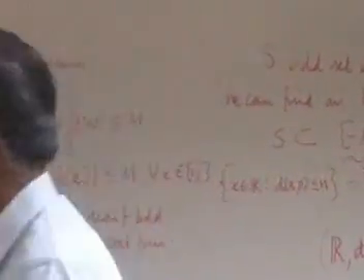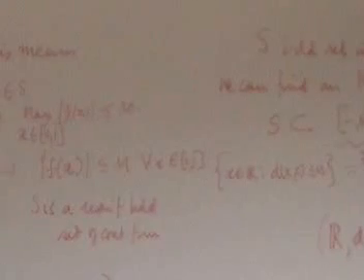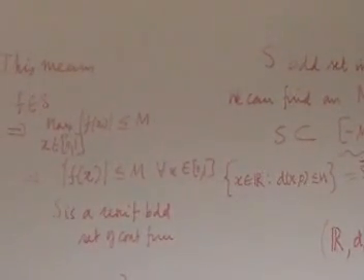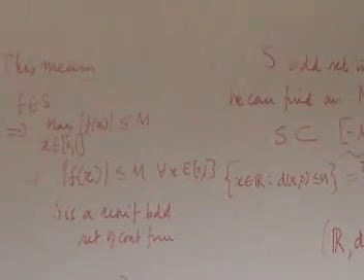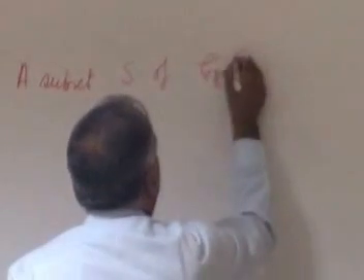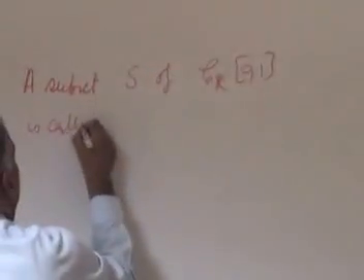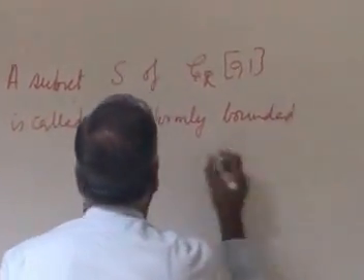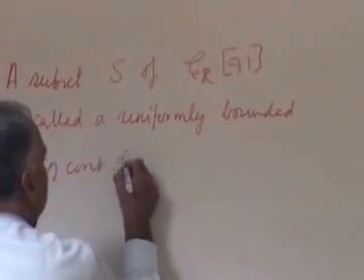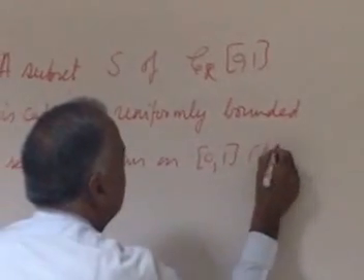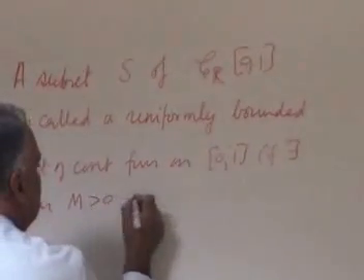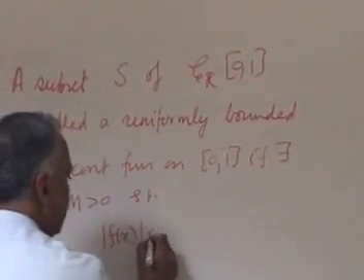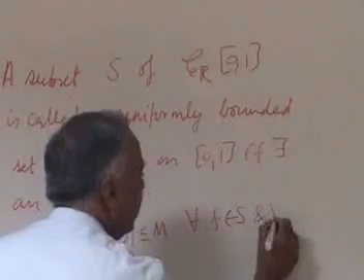So let me write that notation. So this is the definition. A subset S of C[0,1] is called a uniformly bounded set of continuous functions on [0,1] if there exists an M greater than 0 such that |f(x)| is less than or equal to M for every f in S and for every x in [0,1].